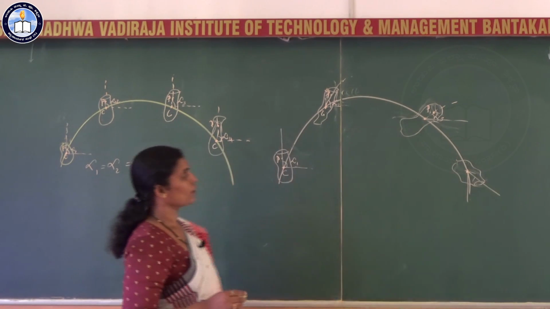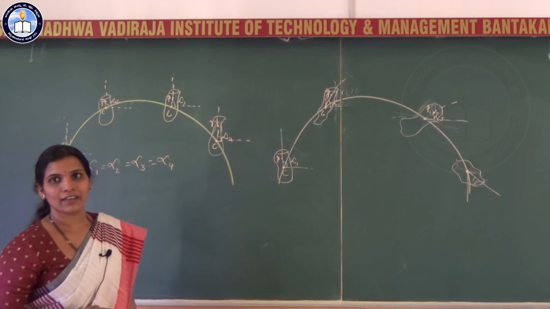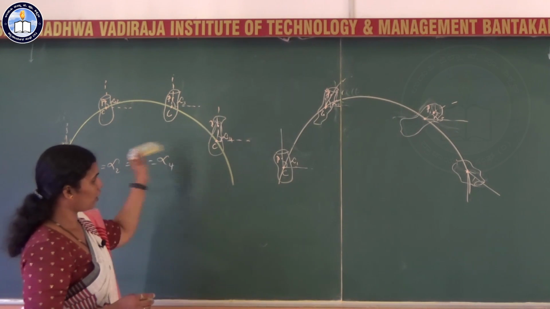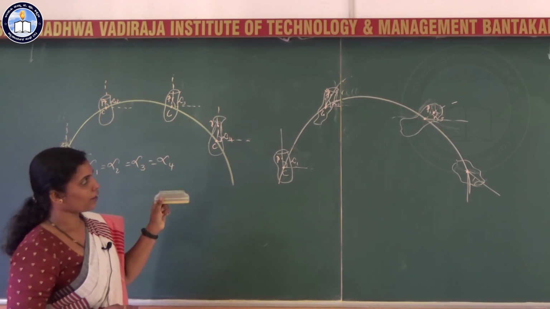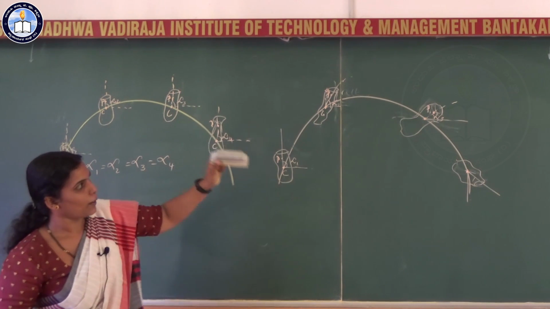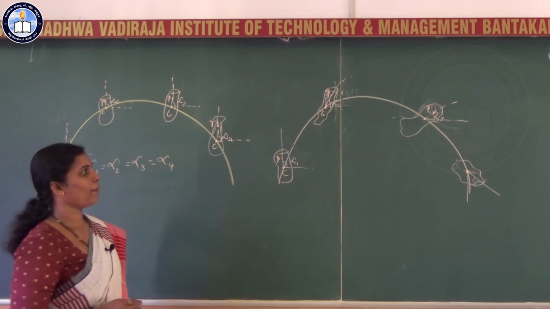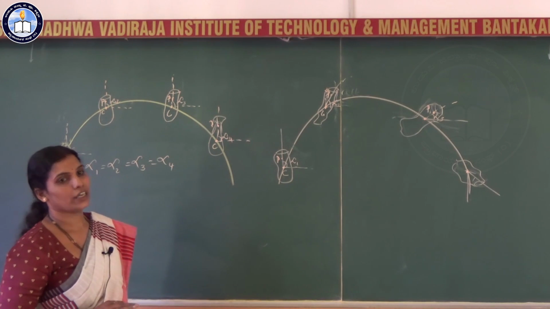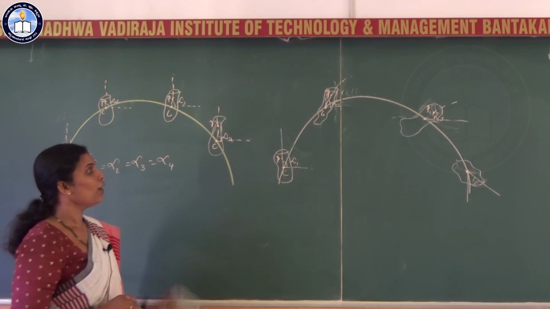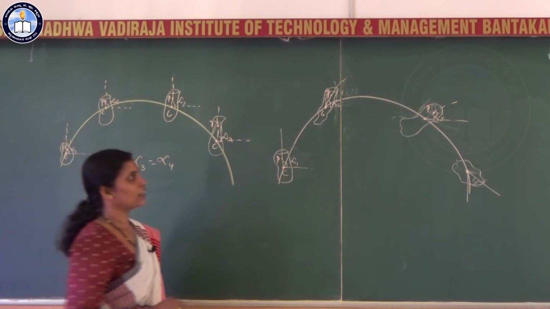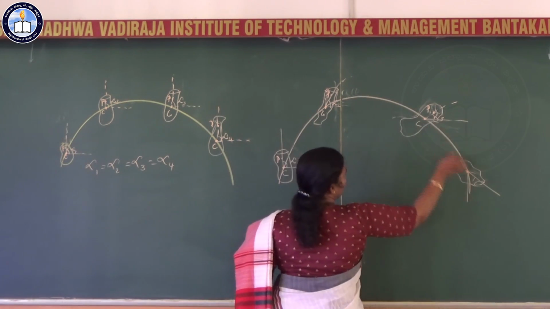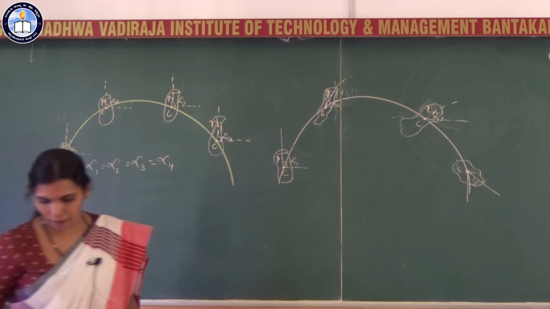Now you see the orientation of the particle with respect to the horizontal, the orientation of the particle has changed over the period, but only thing is this point center of mass has kept intact. Okay.